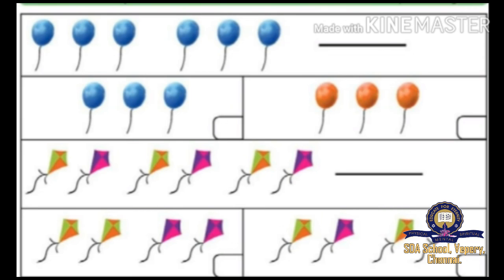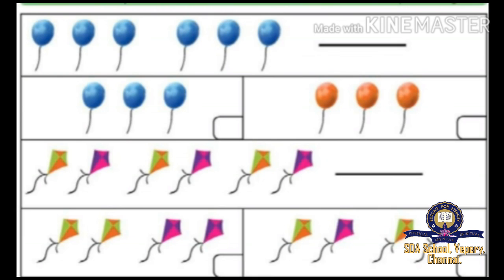Now we will come to the next picture. Wow, so many beautiful kites, right? See here, first the green one and the pink one, then again the green one, then again the pink one, then again the green one and the pink one. And what will come last?